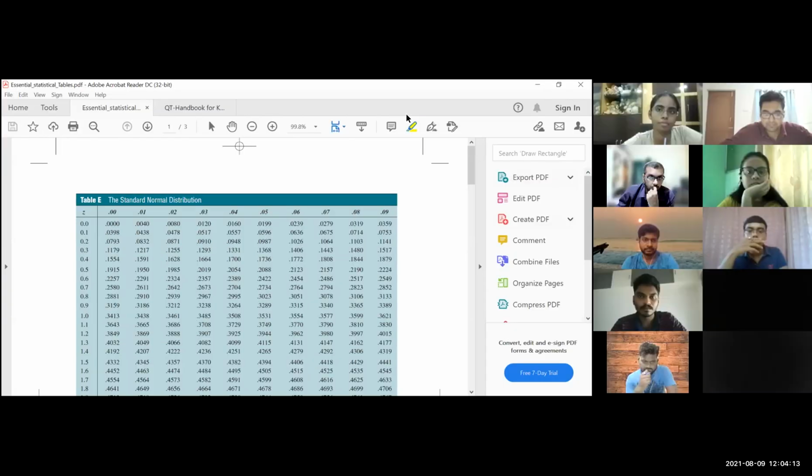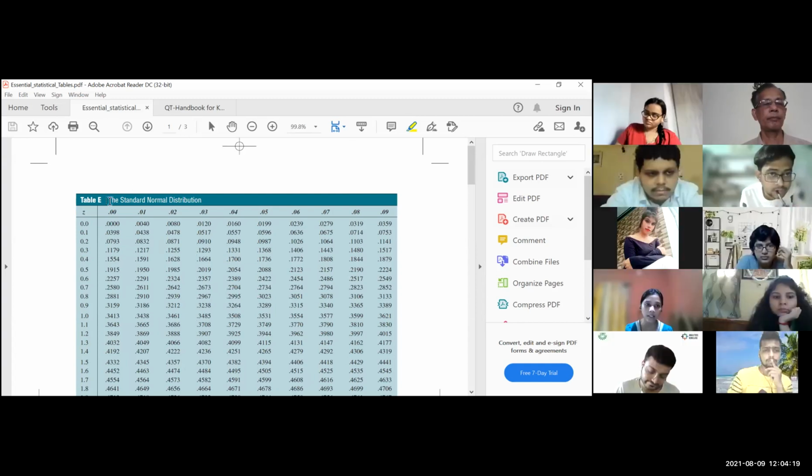Then Neha. So see, yes, tell us. The first column is for Z, and in the second column it's the probability of 0.00.